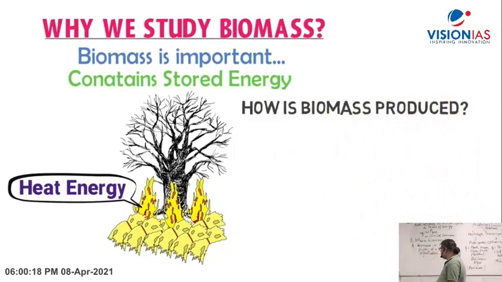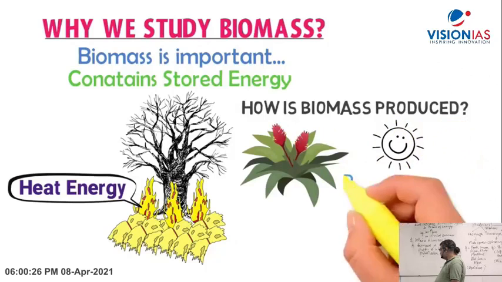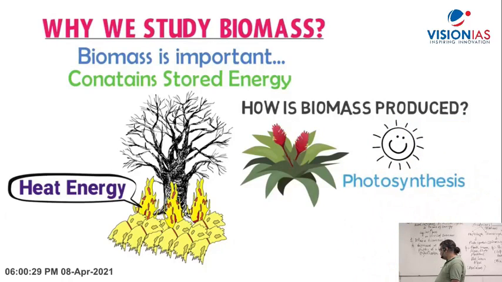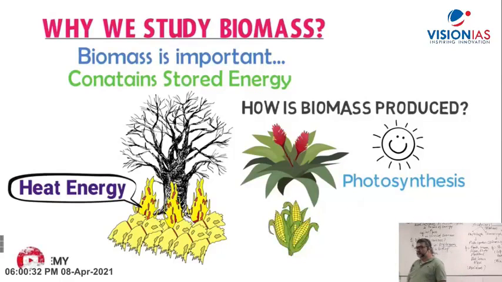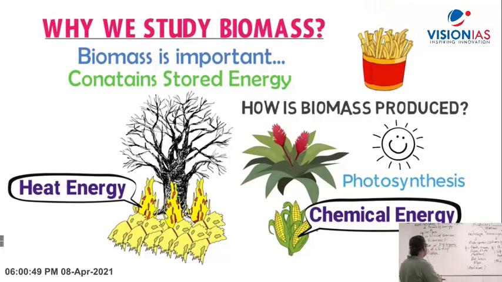Now how is biomass produced, or from where do they get energy? Well, we know that plants absorb the sun's energy in a process called photosynthesis. Plants store some amount of this energy in various parts. This stored energy in plants is known as chemical energy. Thus all the biomass like crops, vegetables and wood contain chemical energy. For instance, potatoes contain stored chemical energy. When you eat it, what do you get? Well, you get the chemical energy of the potatoes.